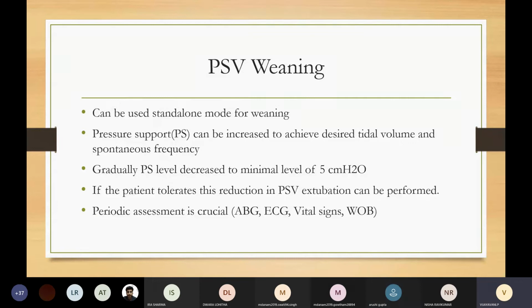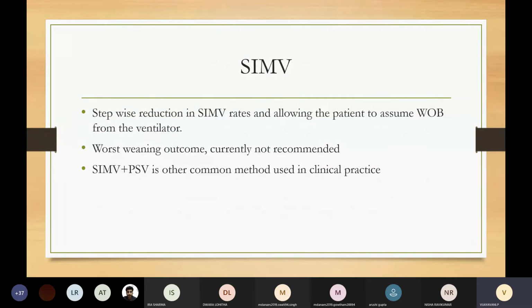Pressure support ventilation weaning. This can be used as standalone mode for weaning. Pressure support can be increased to achieve desired tidal volume and spontaneous frequency. Gradually, we decrease the pressure support level to a minimal level of 5 centimeters water. Now, why do we decrease it to a minimal level of 5 centimeters water? This minimal level is needed to overcome the resistance that is offered by the endotracheal tube. If the patient tolerates this reduction in PSV, extubation can be performed. Meanwhile, periodic assessment is crucial using ABG, ECG, vital signs, and work of breathing.